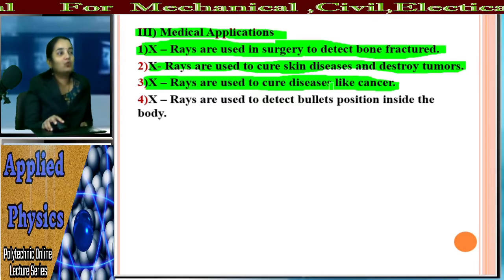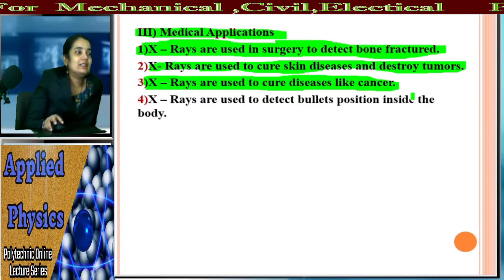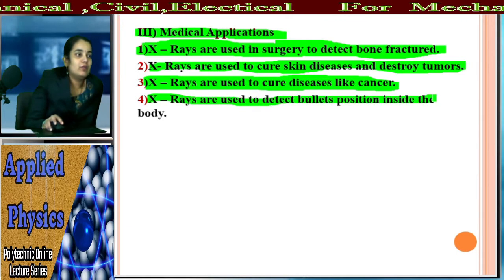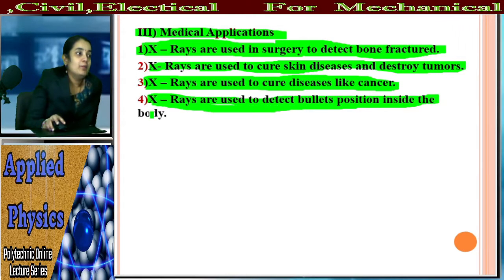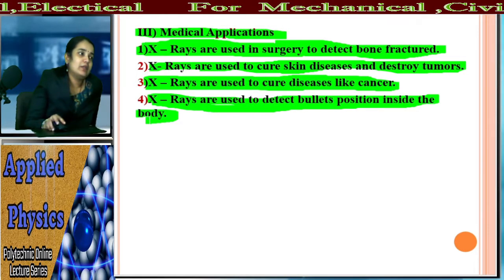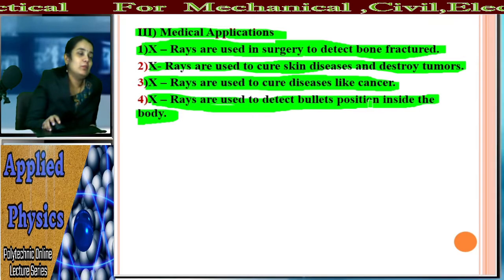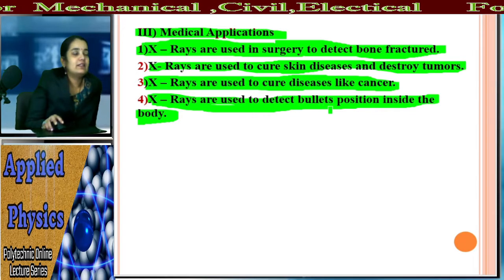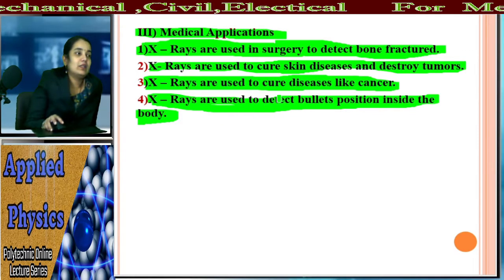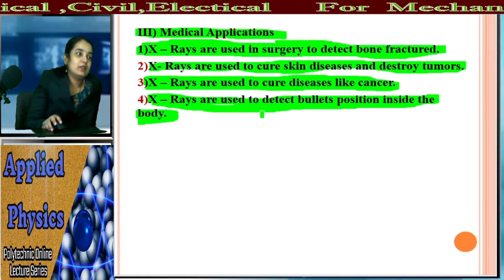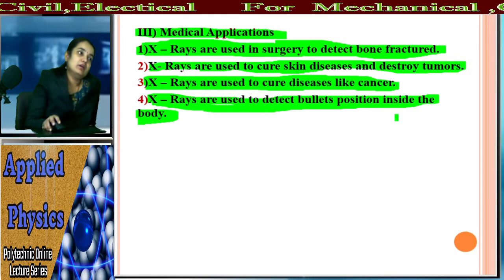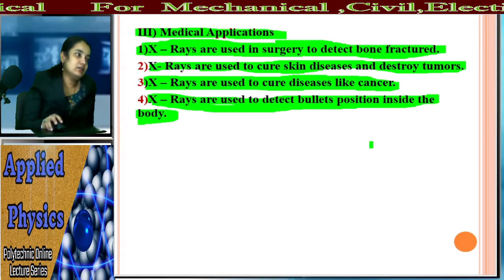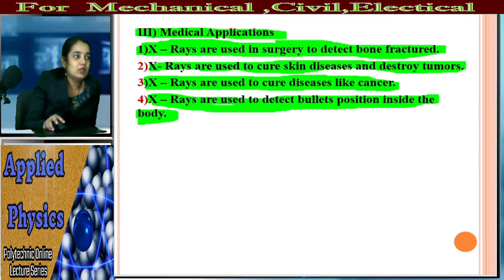What is the fourth application? The X-rays are used to detect the bullet position inside the body. म्हणजे स्मगलिंग थोडक्यात एखादं. If any foreign material is kept inside our body, then that foreign material can be recognized or can be identified with the help of X-ray. X-ray can detect any foreign material which is placed inside our body. If there is a bullet, it can be identified by that X-ray. So this is the fourth application which is used in the medical field.